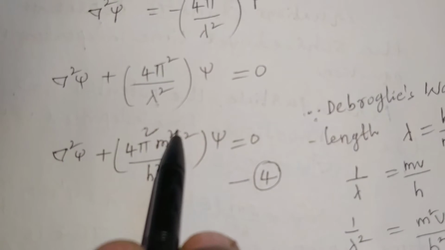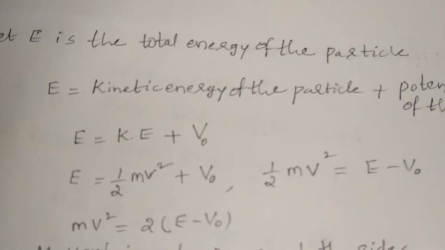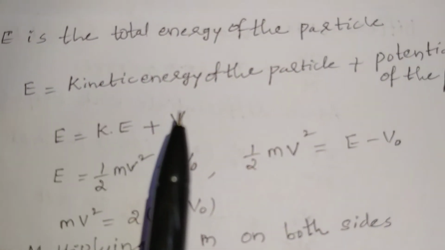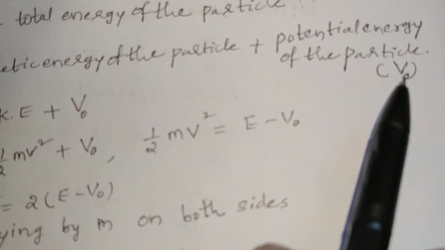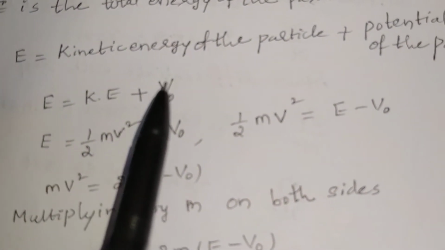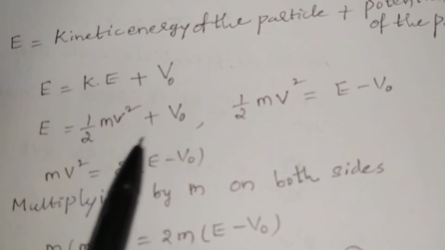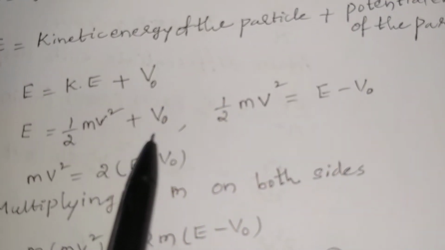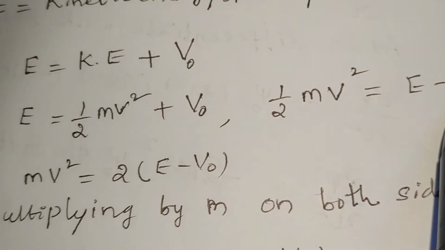So in this equation, now we want to remove this term. That's why let capital E be the total energy of the particle. So capital E is equal to the sum of the kinetic energy of the particle plus the potential energy of the particle, that is V naught. Therefore capital E is equal to kinetic energy plus V naught. So kinetic energy of the particle is 1 by 2 mv square. From this equation, 1 by 2 mv square is equal to E minus V naught.